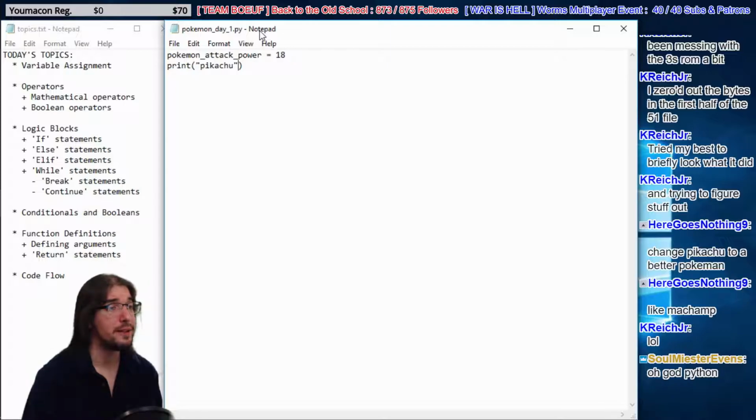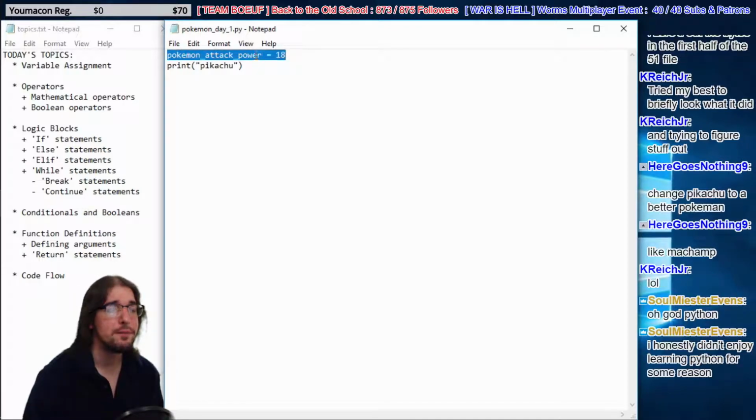Yeah, cool guys. So we've learned a lot already in these 2 lines of data. We've learned about the 2 principles of programming, data and operations. We have 2 kinds of data here: an integer on line 1, 18, and a string on line 2, Pikachu. Here we have a variable name. Pokemon tag power is our variable name, and we use the assignment operator, aka the equal sign. Because it assigns things, it's an operator, it does something. And then this entire line here is the name Pokemon tag power assigned to the number 18.